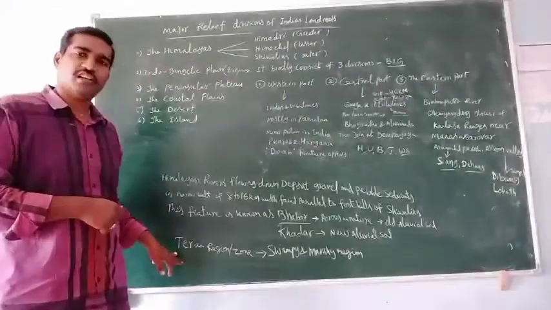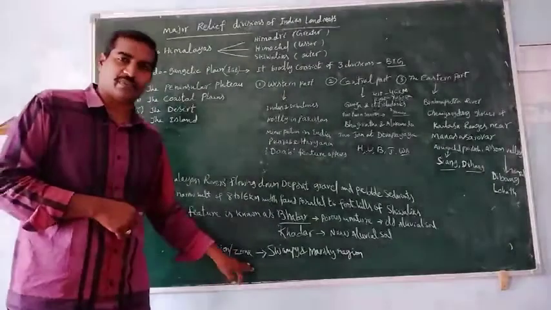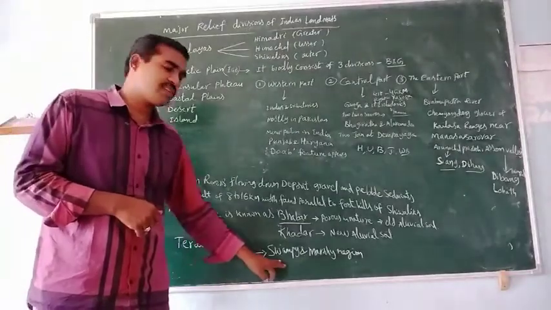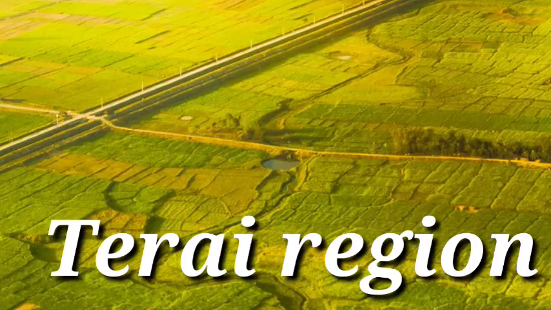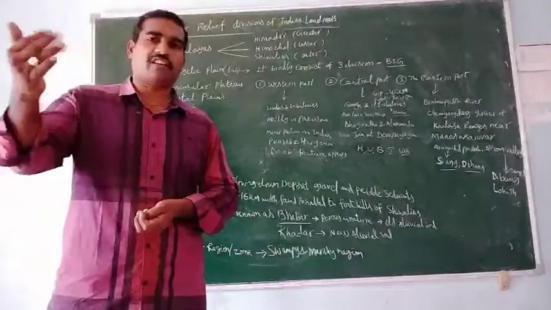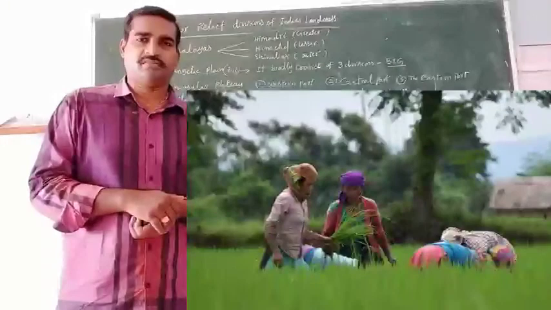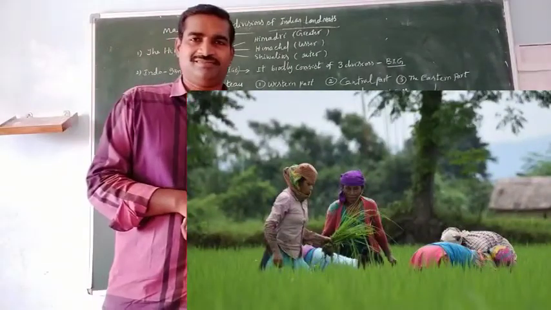Next, the Terai region also appears in this region. The Terai region is known as a marshy and swampy zone. Now the Terai region is not there as such; it has been changed into agricultural activities. Okay? Thank you.